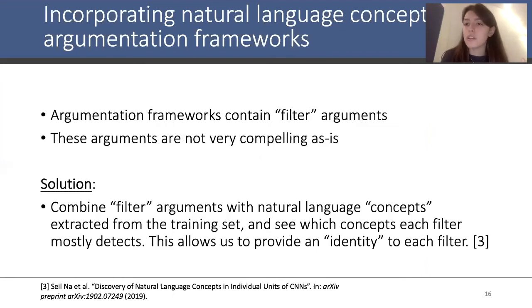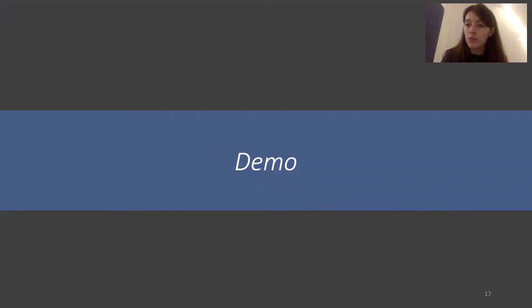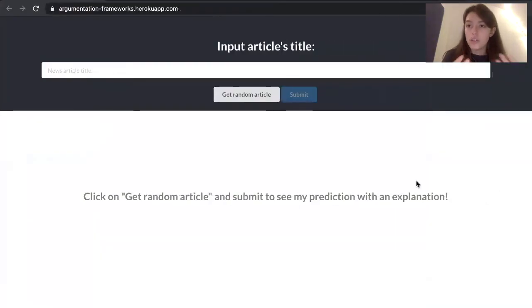So now I've described the theory of extracting argumentation frameworks and how to use them for explanations. But to make things more clear, I will now proceed to a demo in which I will show you how argumentation frameworks can be used with a user interface to provide compelling interactive explanations. So this UI is a simple web page from which we can get a random article extract.